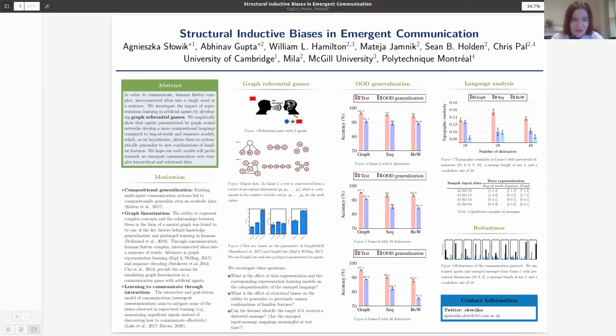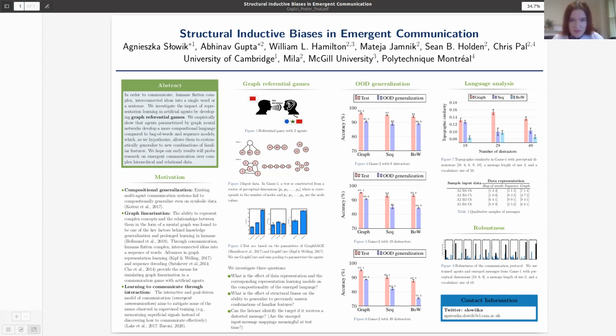In order to communicate, humans flatten complex, sometimes interconnected ideas into a single word or a sentence. We investigate a similar behavior in the artificial multi-agent setup. And in particular, we focus on the impact of the choice of the input representation and the corresponding representation learning method. We empirically show that agents parameterized by graph neural networks develop a more compositional language compared to the baselines